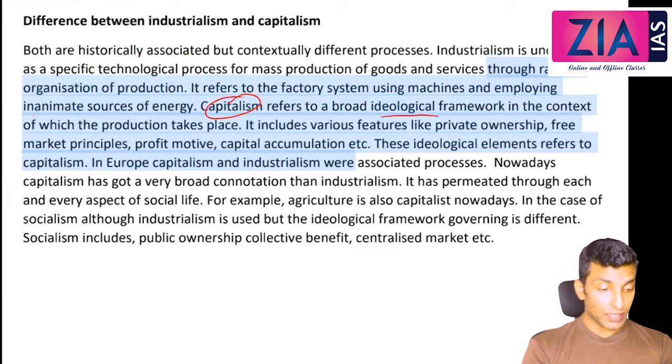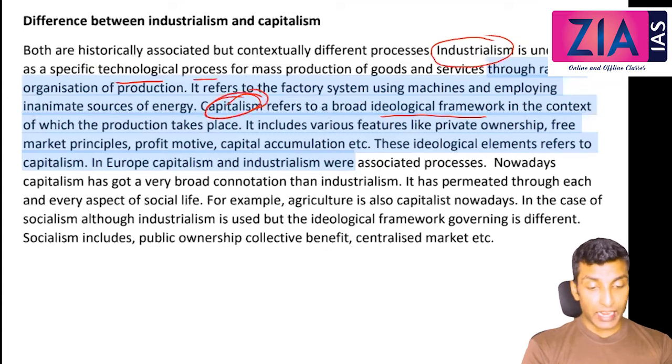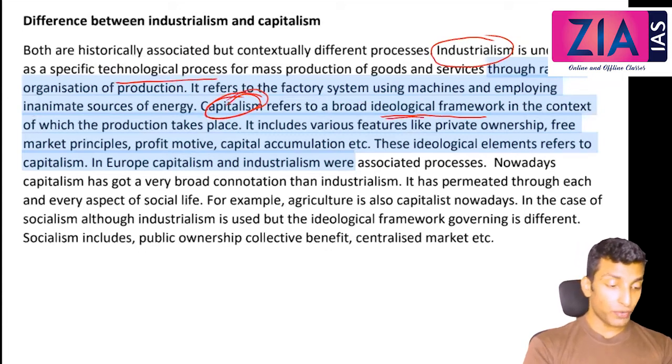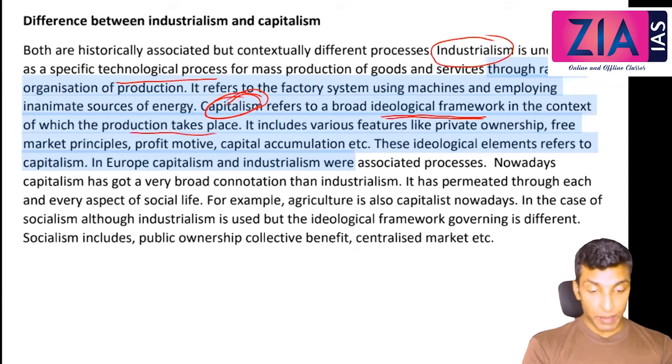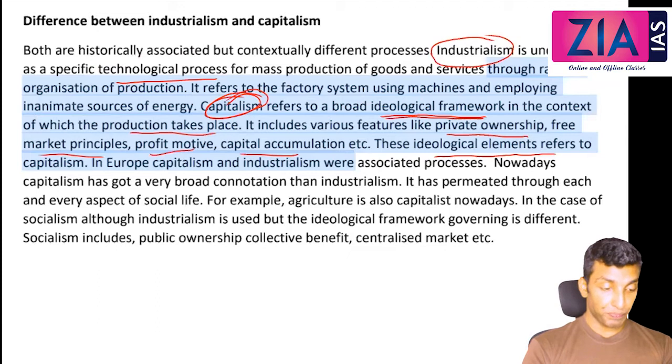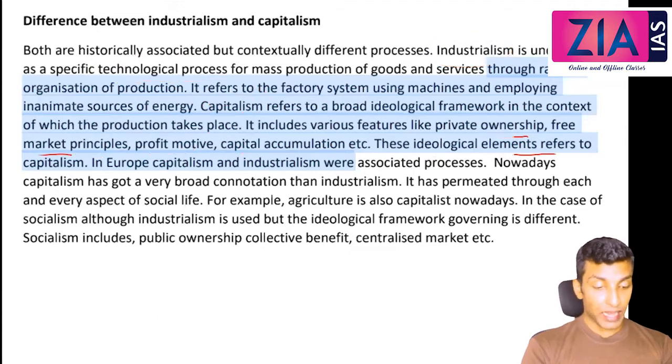So industrialism is actually a technological process. Capitalism is actually an ideological framework in the context of which the production takes place. It includes various features like private ownership, free market principle, profit motive, capital accumulation. These ideological elements refer to capitalism. In Europe, capitalism and industrialism were associated processes.